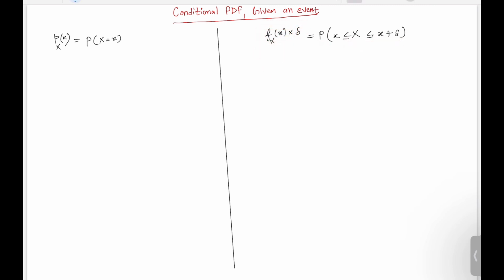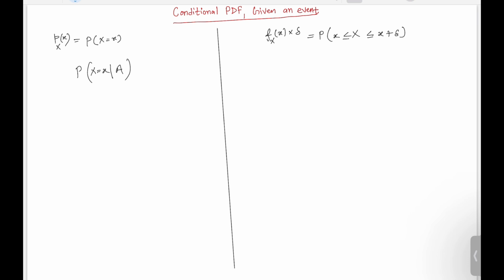Okay, now coming again to the discrete part. Let's say you are given some event, and given that event you want to find the probability that the random variable takes a certain value. We have already seen the conditional probability given some event, and now we are talking about the conditional PMF. Given some event, let's say I ask you what the probability is that the random variable x takes the value little x. What's the probability of that?